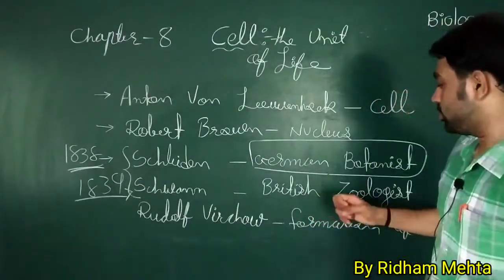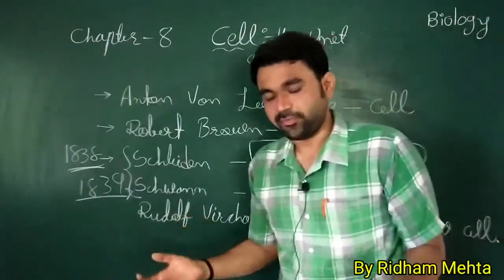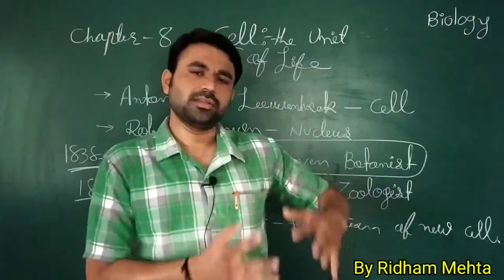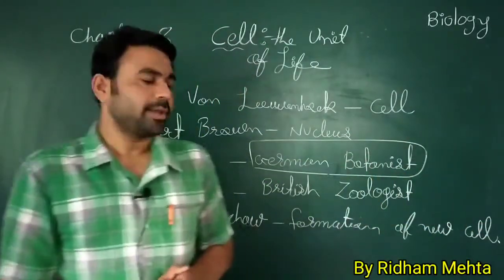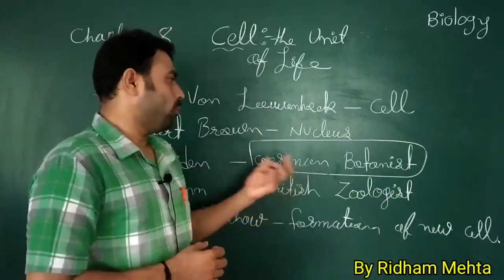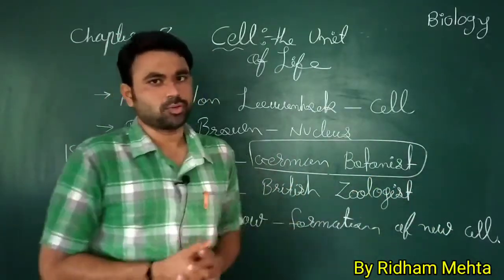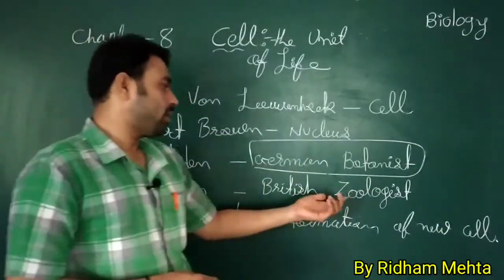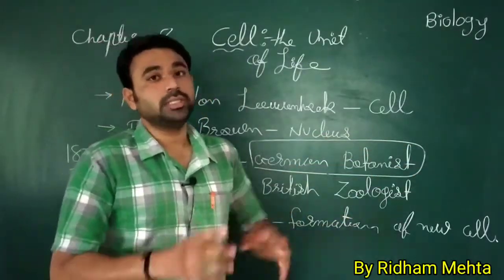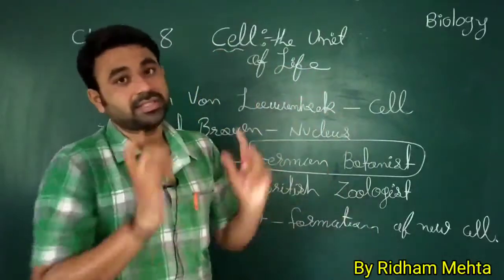So the zoologist, obviously his research area is on animals. ओके, उसका जो रिसर्च एरिया था वो एनिमल्स थे. देन बॉटनिस्ट का रिसर्च एरिया प्लांट होता है ऑब्वियसली. So that's why he researched on different animal cells and he found the cell membrane around the cell.